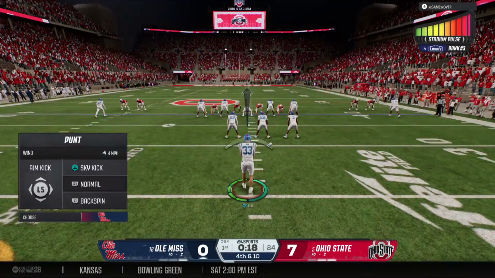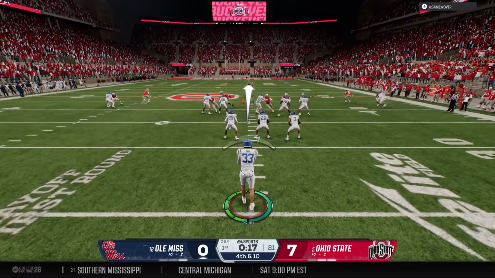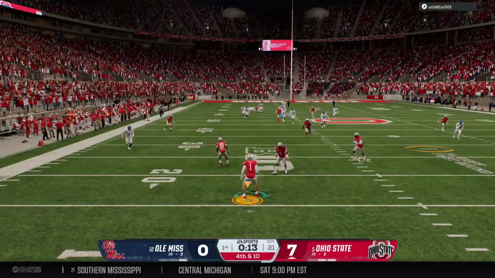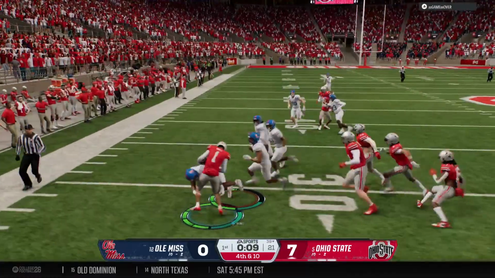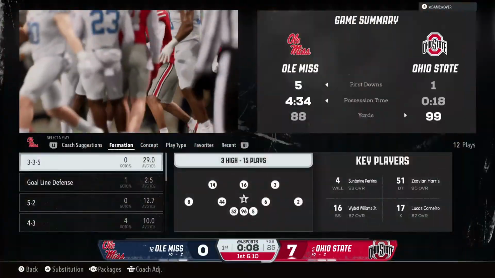And the Rebels will bring their punt team onto the field. And the offense forced to punt for the first time tonight. And that sets up a return. And the returner brought down by the coverage team.